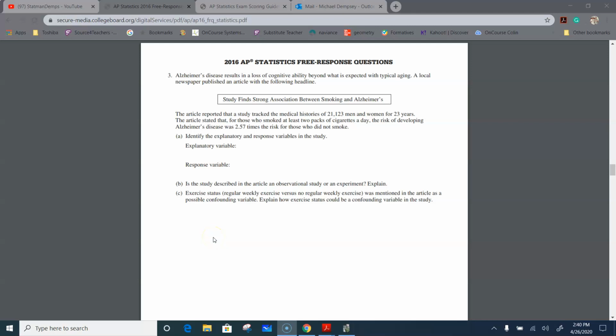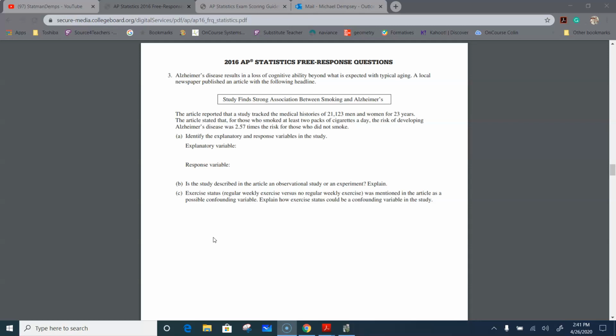Okay, so I want to keep looking at possible questions that we might see on this particular exam, where we only have 2 free response questions. And this is a question that I grabbed from 2016, so it's pretty recent. It's an Alzheimer's disease study, and they give us the block heading, which most people read and draw all kinds of conclusions from, but it just simply says, study finds strong association between smoking and Alzheimer's.